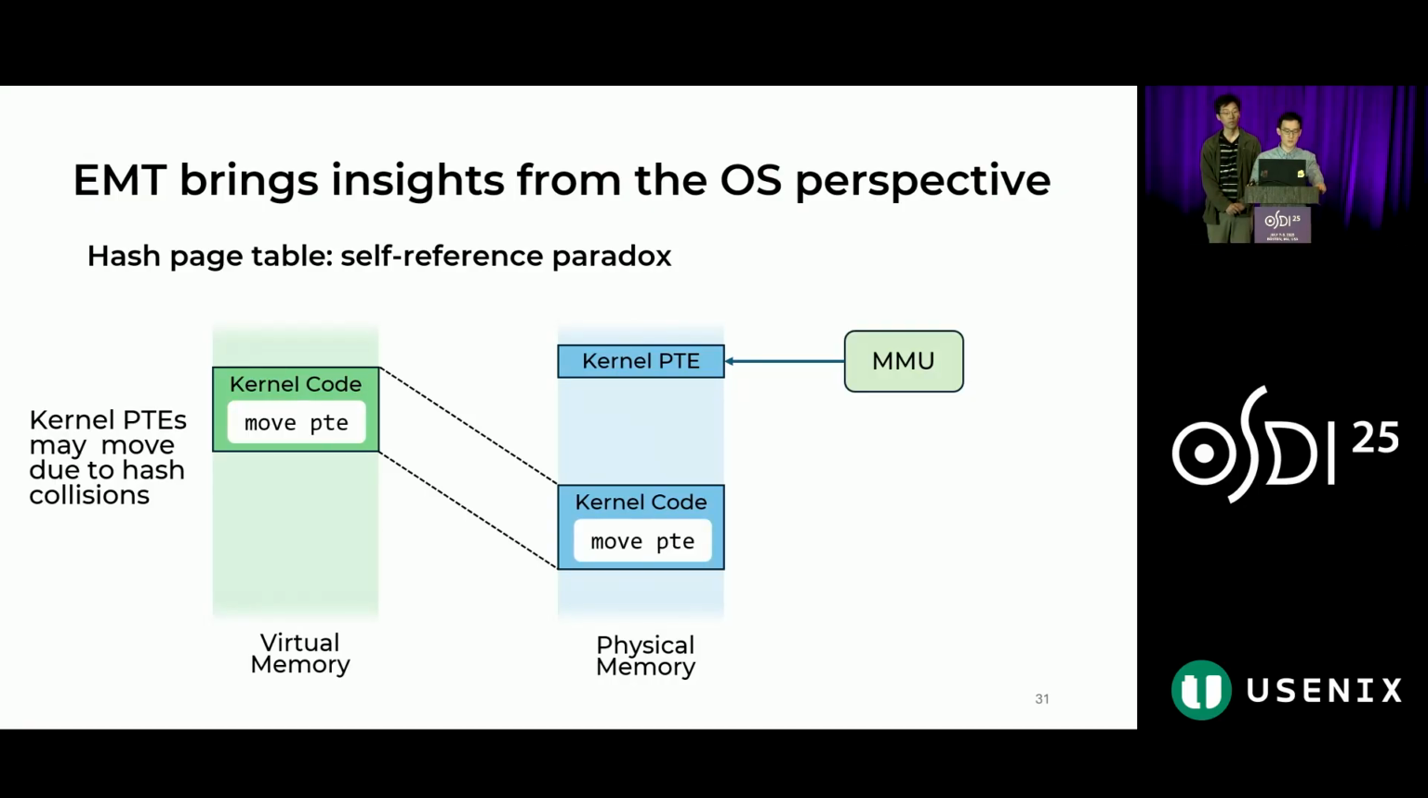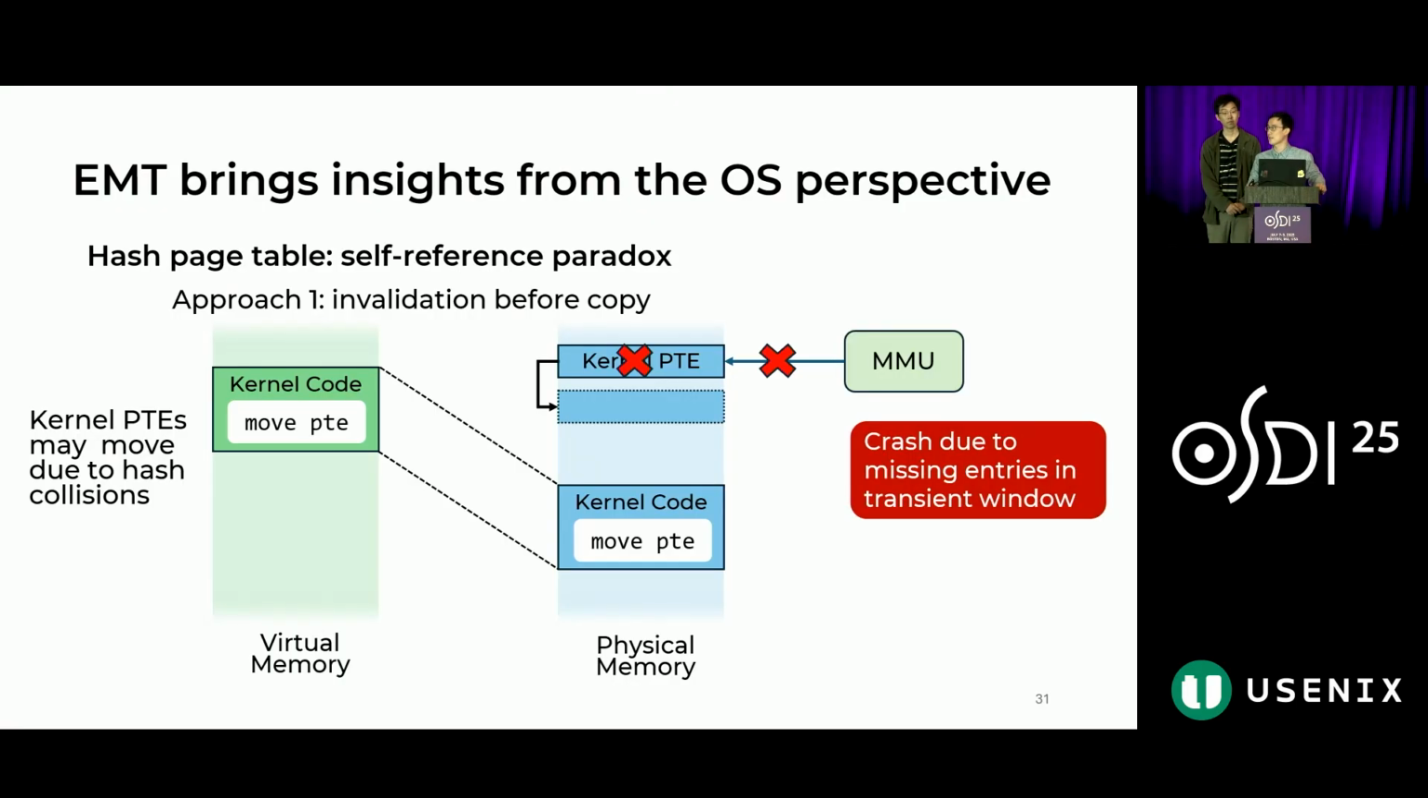Thus, we require a move PTE procedure inside the kernel code, and there are 2 ways to implement this. The first one is to do an invalidation before copy. However, while the move PTE procedure is executing, the MMU may lose its access to the invalidated PTE. Thus, the system may crash due to missing entries in the transient window. So this approach doesn't quite work.